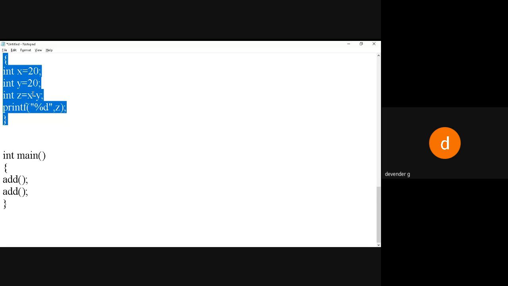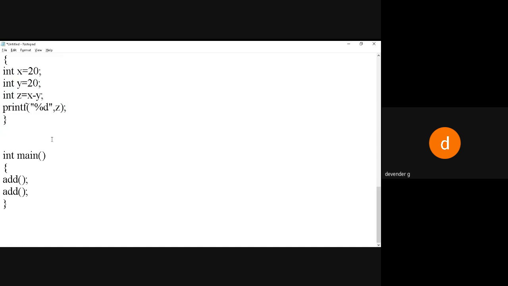Up to this, any doubt? Do you have any doubt regarding this? Please tell me yes or no. If you have a doubt, you can raise it. Otherwise, you can leave it. No doubts?